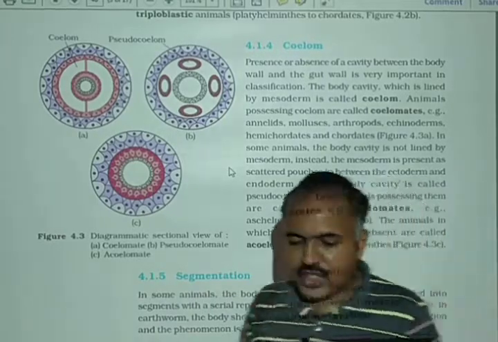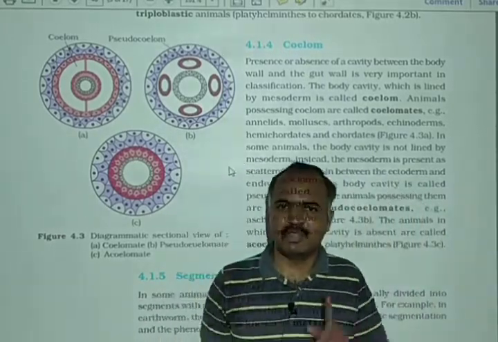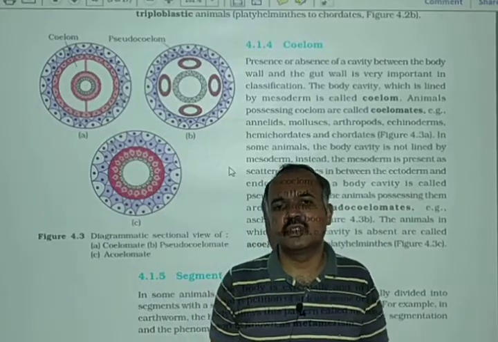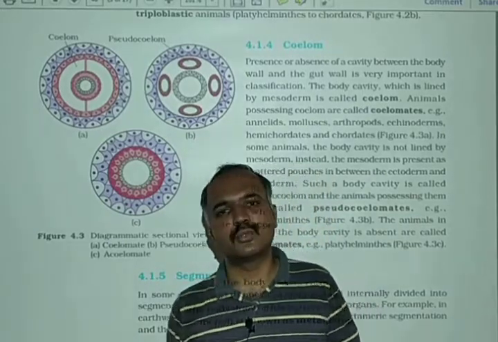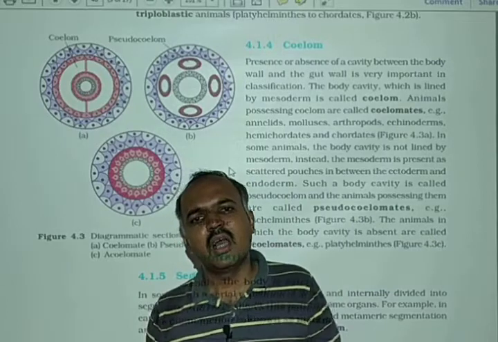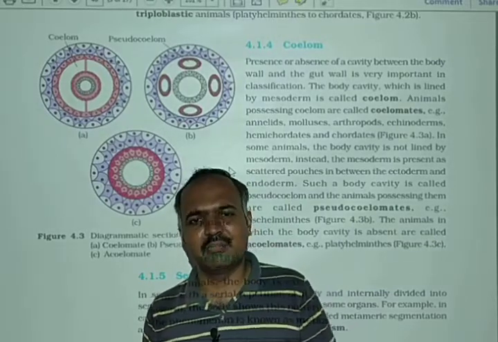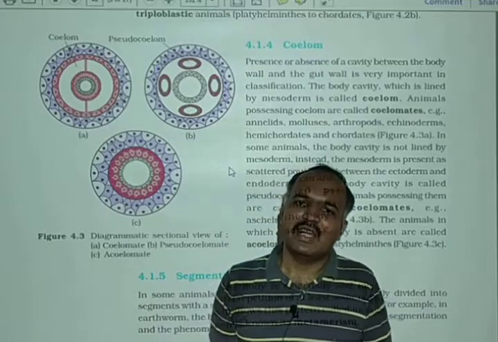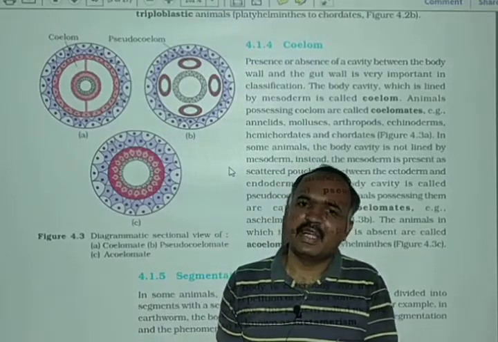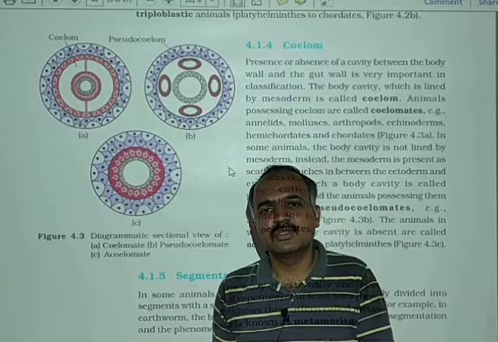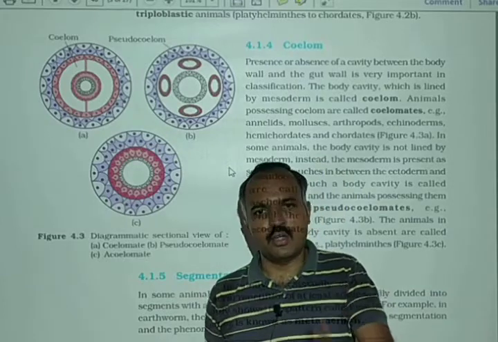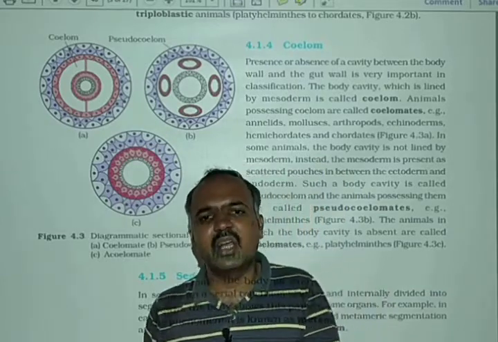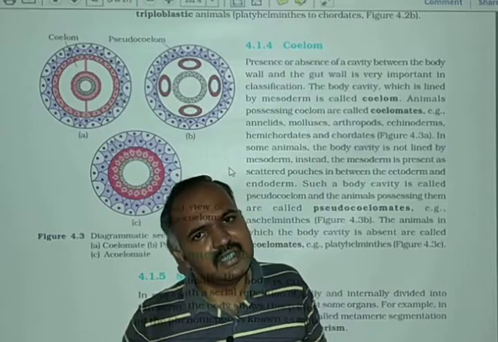In this video we have talked about symmetry, and we said that based on symmetry we classify animals into three categories: asymmetrical, bilateral symmetrical, and radial symmetrical. Asymmetrical animals examples are Porifera. Radial symmetrical examples are Echinoderms, Cnidarians, and Ctenophora. Most of the animals are bilateral symmetrical.